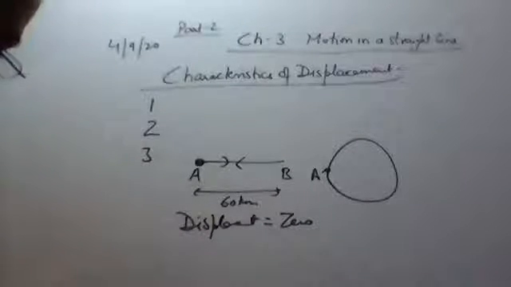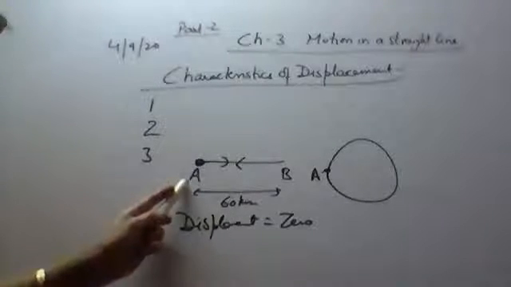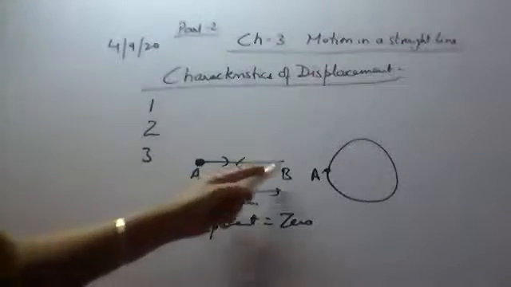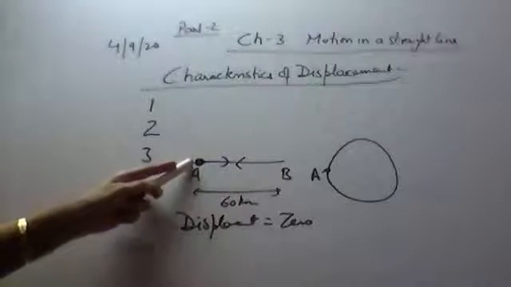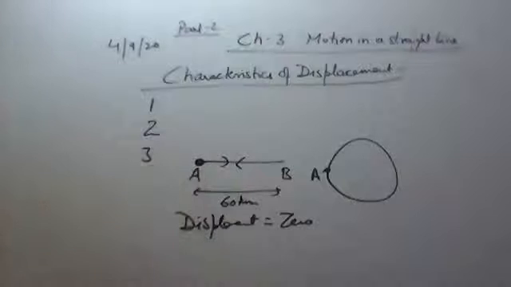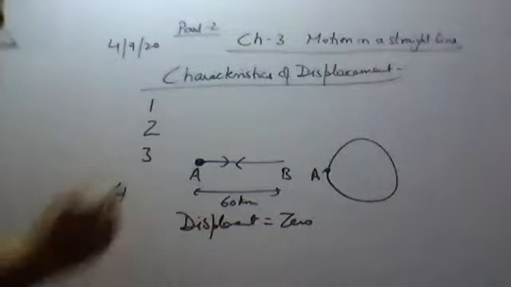Okay, written. Then write the next characteristic. Okay, you can give this example. Goes from A to B, returns back from B to A. So the initial and the final position are the same and hence the displacement is 0. Okay, write the next characteristic. Write down.